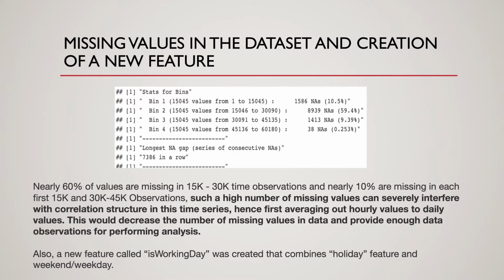Such high number of missing observations can severely interfere with the correlation structure in the time series. Hence, the decision was taken to average out hourly values to daily values. This would decrease the number of missing values in the data and still provide enough data for the analysis. Also, a new feature called isWorkingDay was created by combining the feature holiday and weekend or weekday.